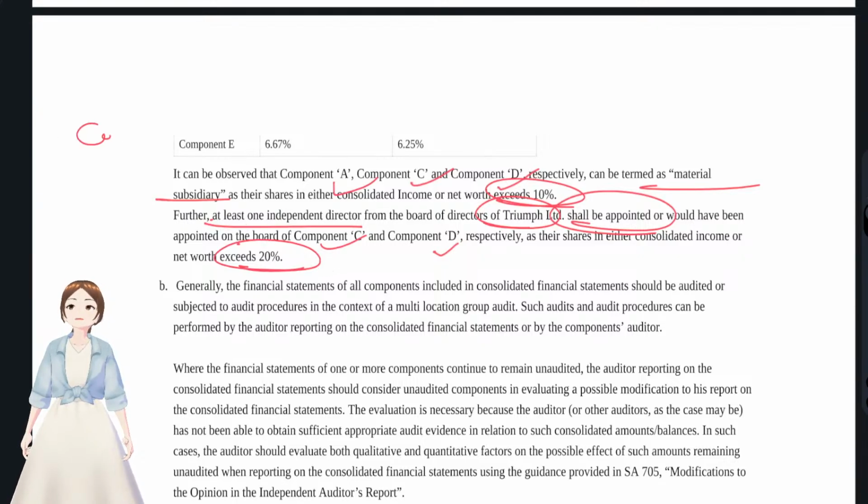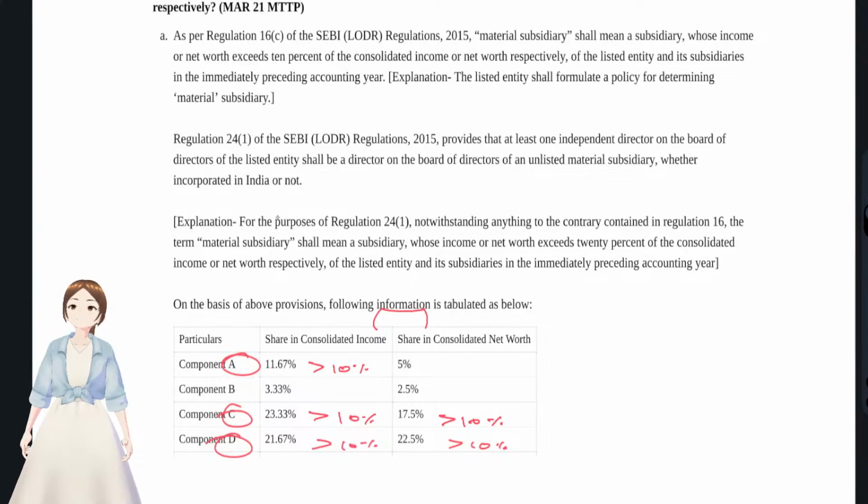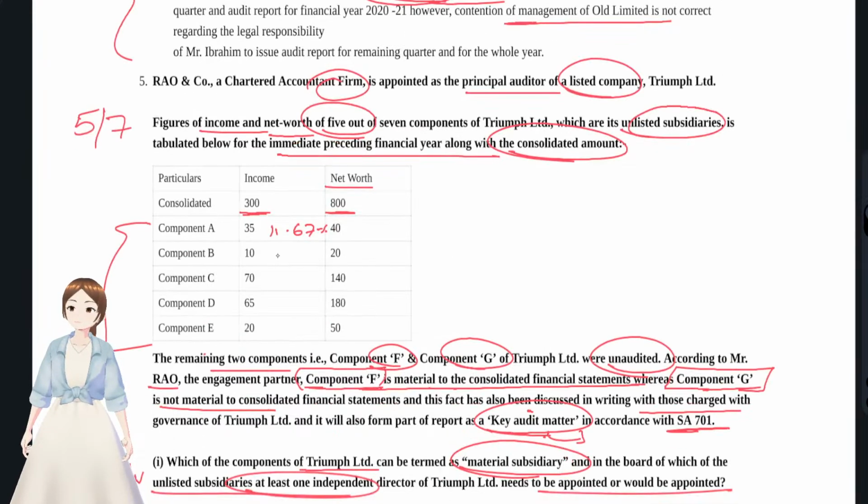The company's independent director has to be appointed on that component's board of directors if its income or net worth exceeds 20%, right? Okay, then we call it so, and we'll see the next question.